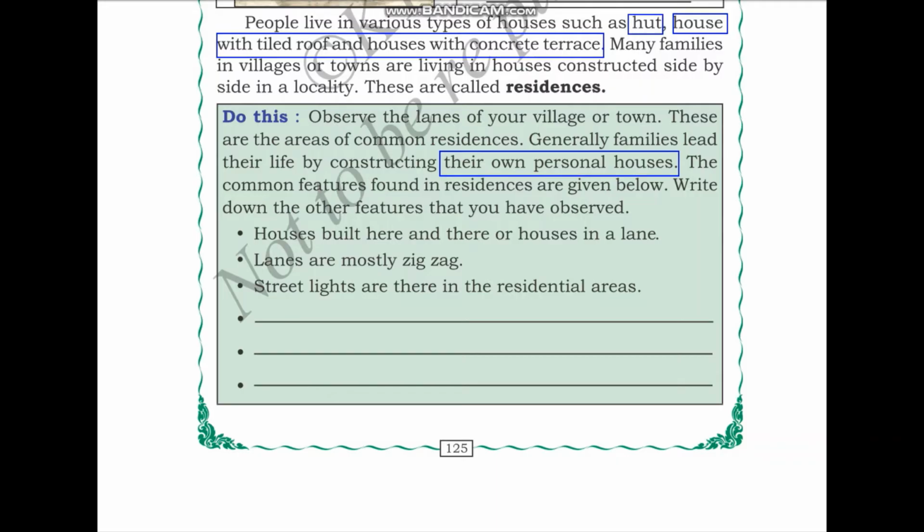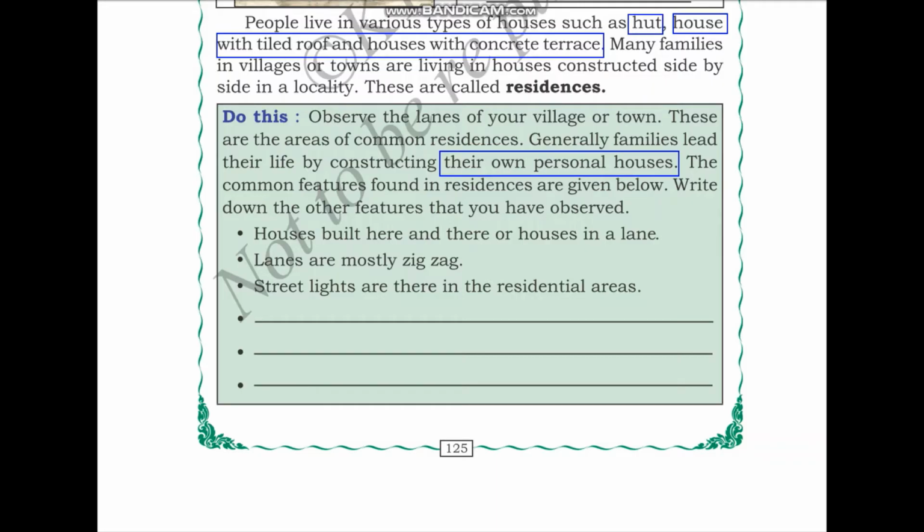The common features found in residences are given below. Write down other features that you have observed. They have already given us three features. The first of them is houses built here and there, or houses in a lane.